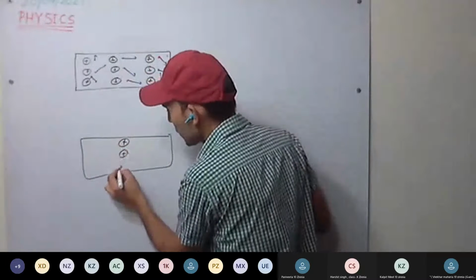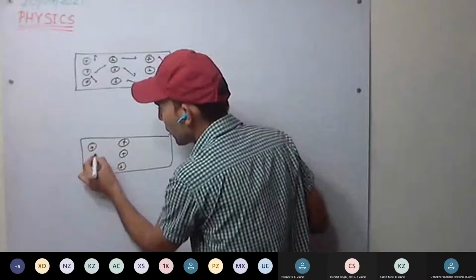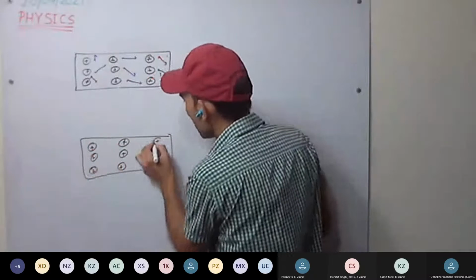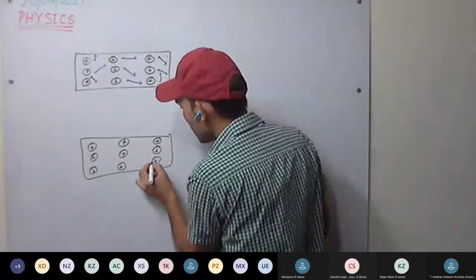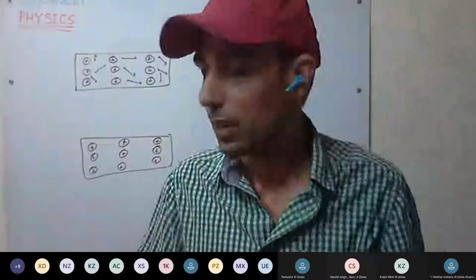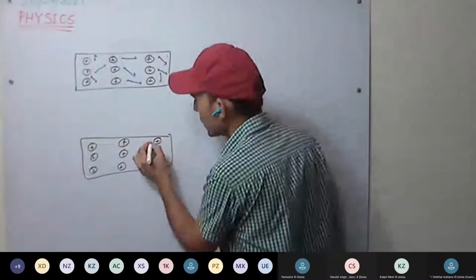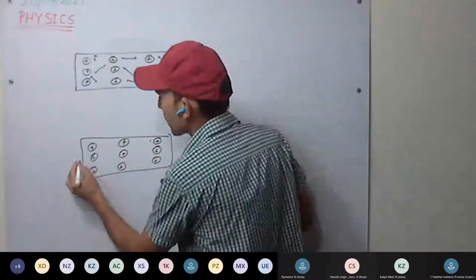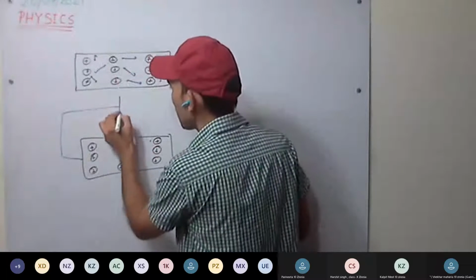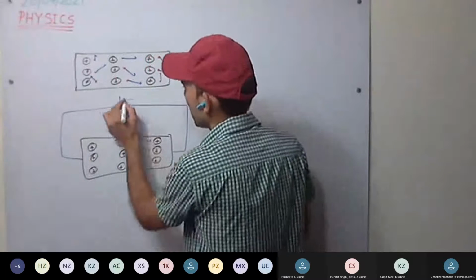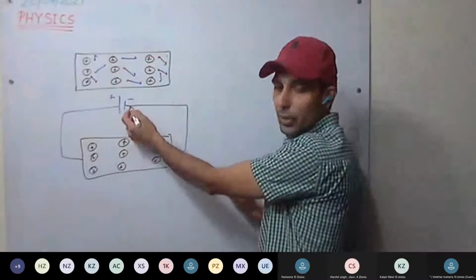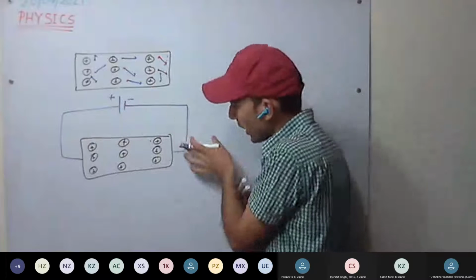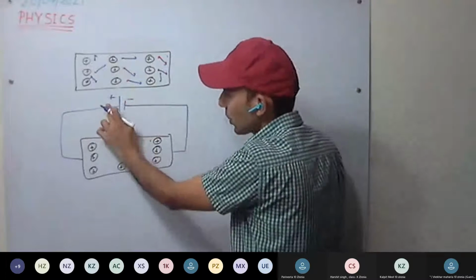Okay. When potential difference is applied, these electrons will get aligned because a force will be acting due to the potential difference. So, positive, negative. From the negative terminal, excess electrons will flow, and this is the positive terminal.